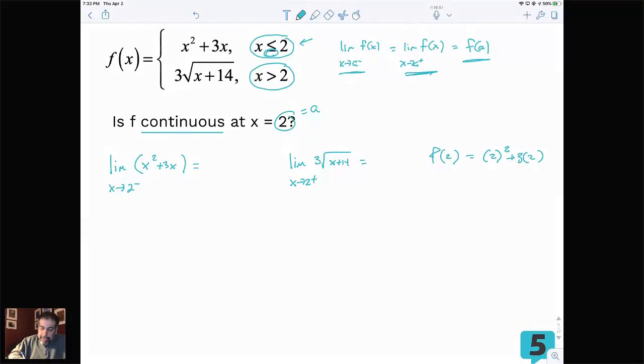When we take the limit of this, we're going to do this first limit by substitution. We're going to plug 2 in for both of those. So we're going to get 4 plus 6, which is going to give us 10. And then when we do the substitution in the next one, we're going to get 2 plus 14, which is going to give 16. Square root of 16 is 4, and then 4 times 3 is 12.